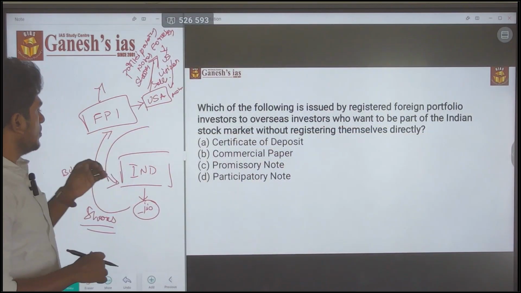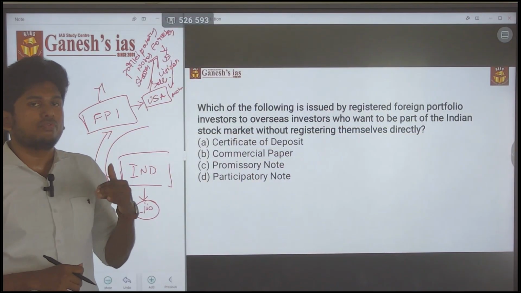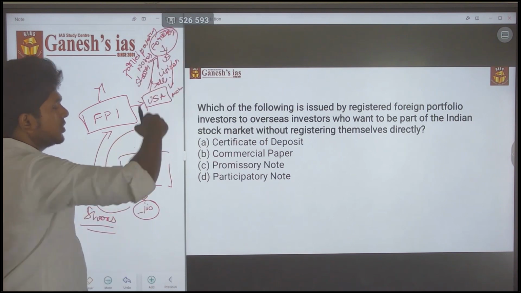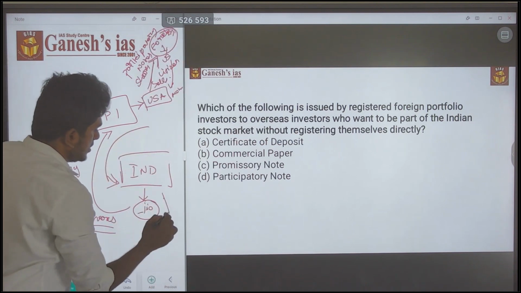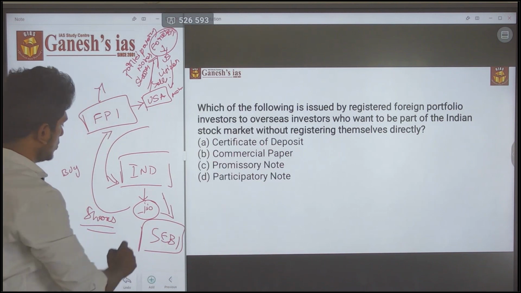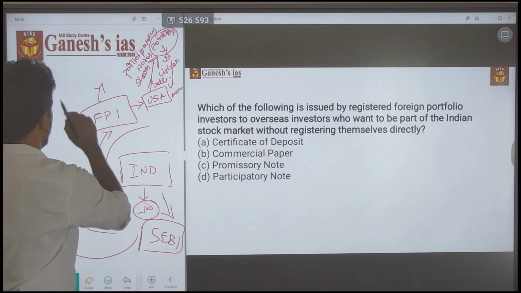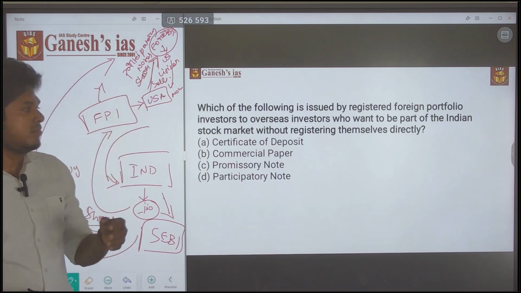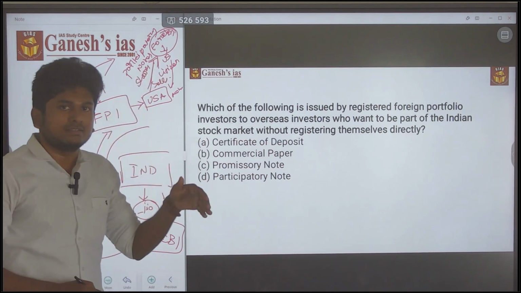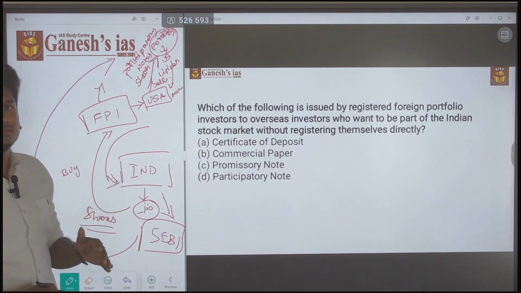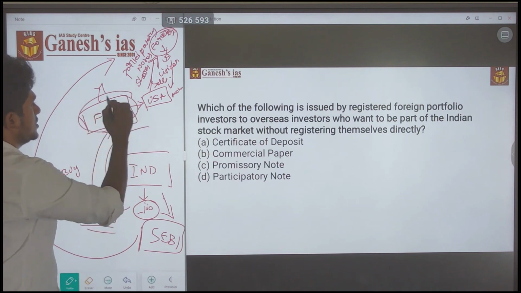The main thing about this foreign portfolio investment is that you can't track this foreign individual. There is an institution called SEBI to control the share market. This share market controller or monitor can't monitor the foreign individual because he is indirectly providing his investment money into Jio, into India, through these foreign portfolio investors.